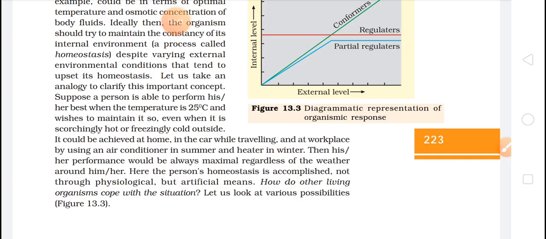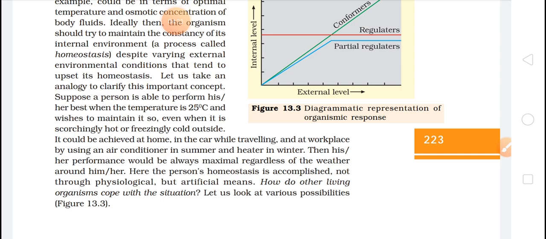So how they are explaining is that if a person can live comfortably at 25 degrees Celsius, that would be the temperature where he or she finds themselves very comfortable. Outside the condition can be either hot or cold, it doesn't matter, but inside the house or the working place, he can find it very suitable, either by using air conditioners in summer or heaters in winter.